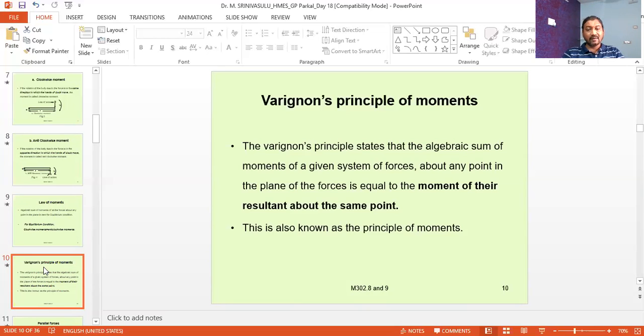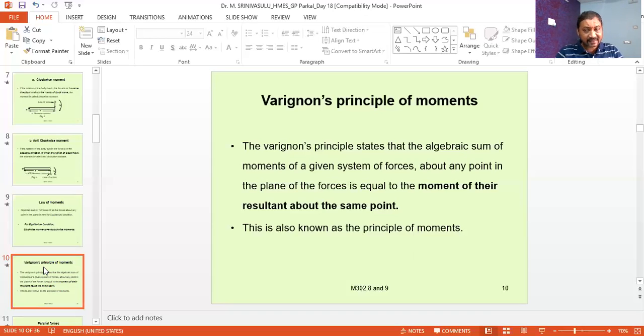Here this Varignon's principle of moments is applicable to a body when some number of forces are acting on the body and the resultant force is not equal to zero.